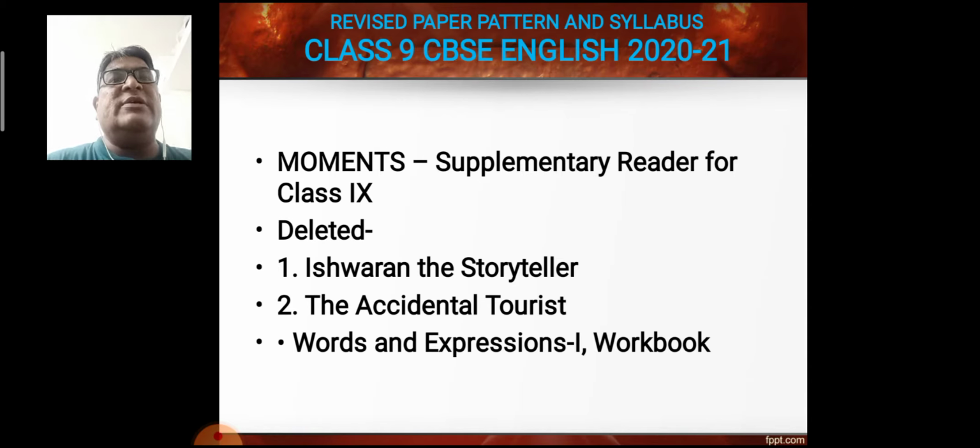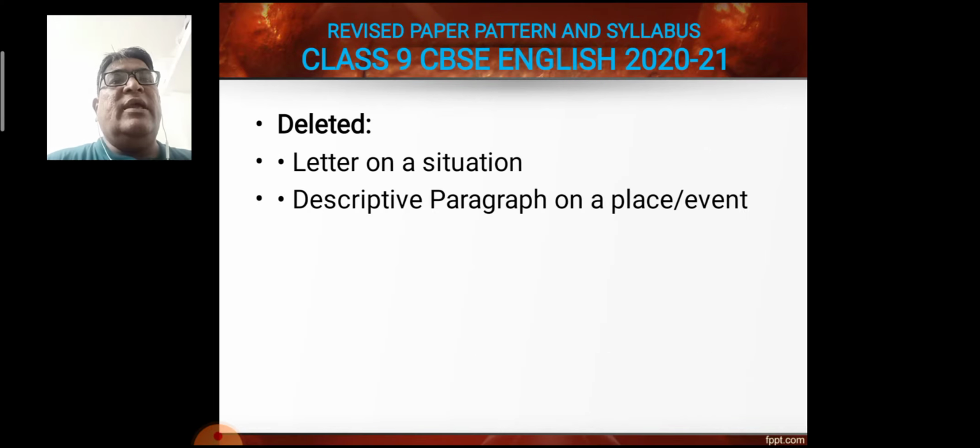That is also not part of the 2020-21 curriculum and even syllabus. Even in writing skill, the deleted topics are Letter on a Situation and Descriptive Paragraph on a Place or Event. So these are the two that are removed, omitted from writing skill.